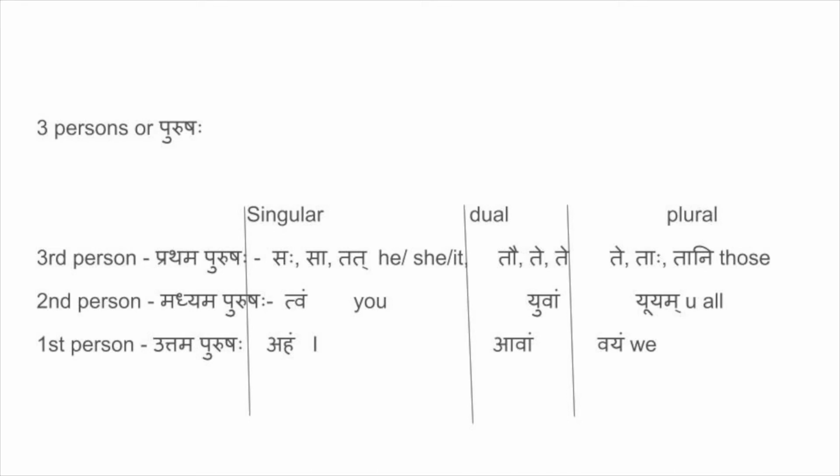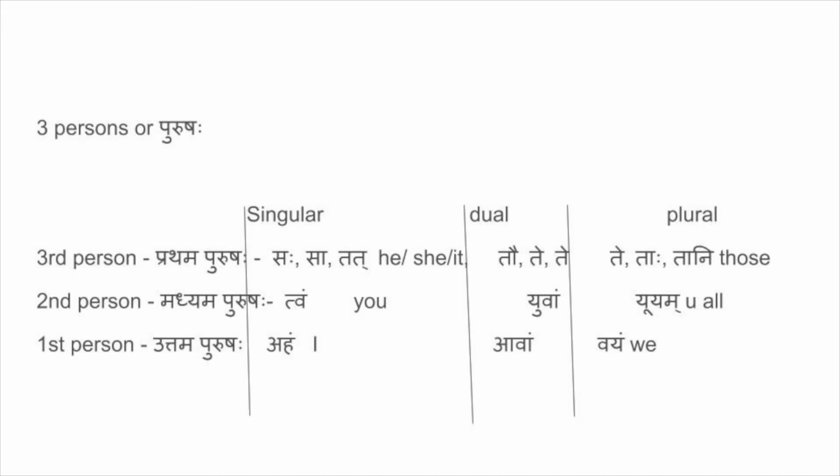The third person, Prathama Purusha, will take pronouns. You can have any noun in third person, as there are so many nouns in this world, so we're going to see only pronouns here. Saha, sa, tat are he, she, and it. The dual of these is tau, te, te, and the plural is te, taha, tani.